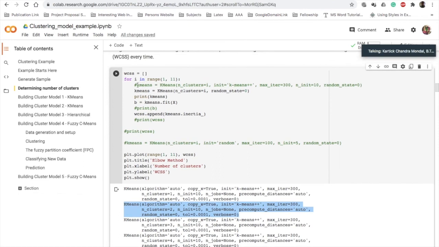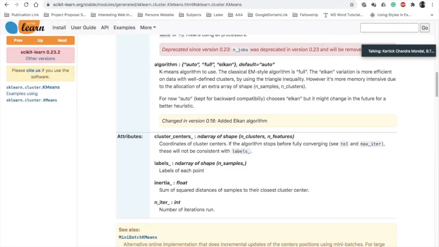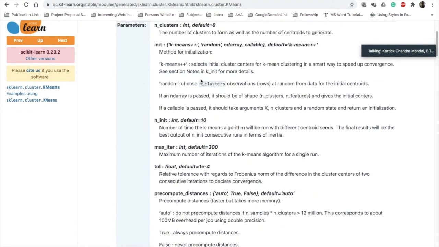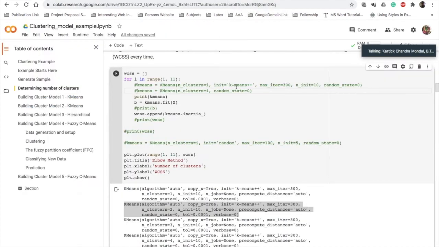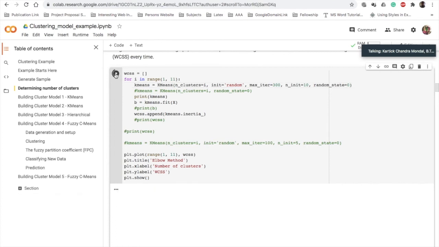If you want to specify a particular k-means initialization method, see in the parameters here: k-means++ or random. If you want to use random, just for example, you have to specify it like this, and instead of k-means++, write random, and then run the algorithm.